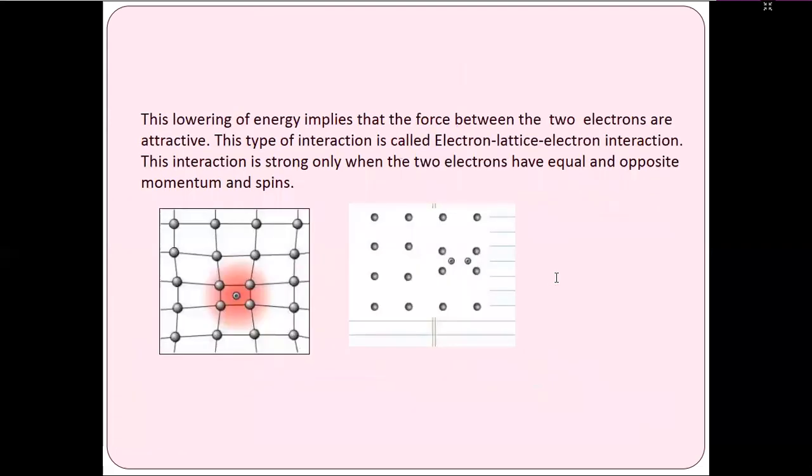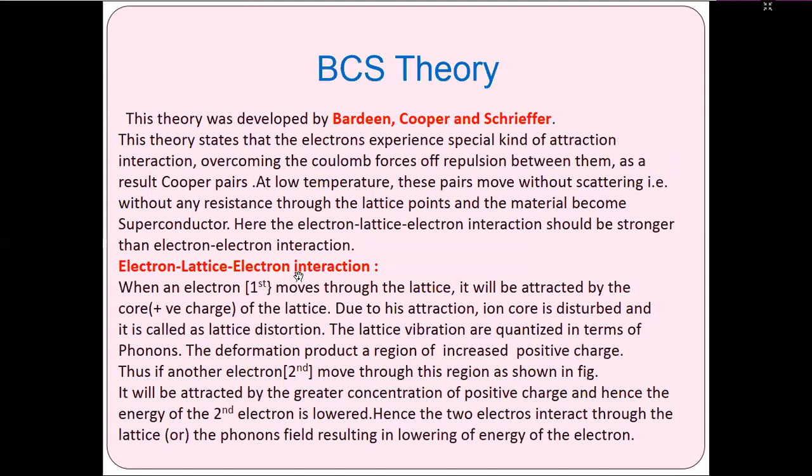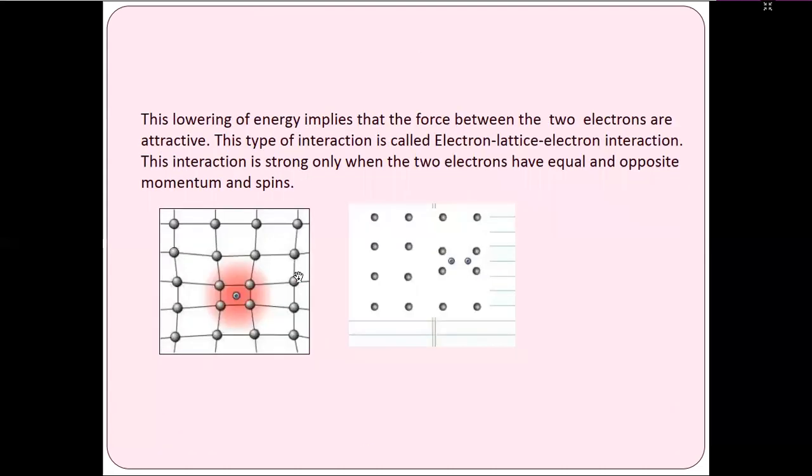So this is the electron-lattice-electron interaction diagram, in which the first electron and second electron are attracted to the positively charged lattice. The lowering of the energy implies that the force between the two electrons is attractive. This type of interaction is called the electron-lattice interaction.